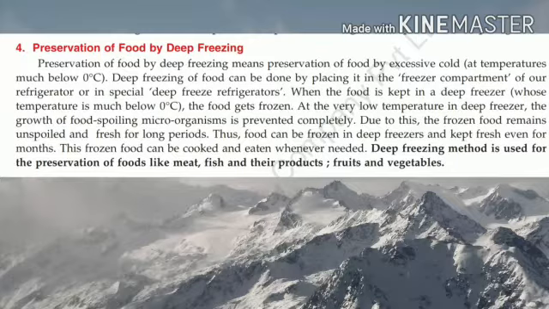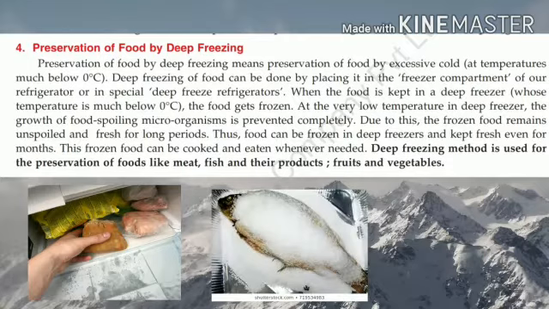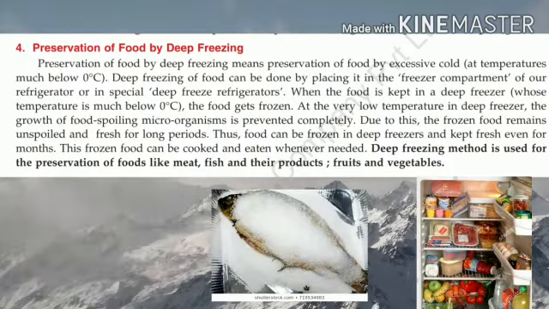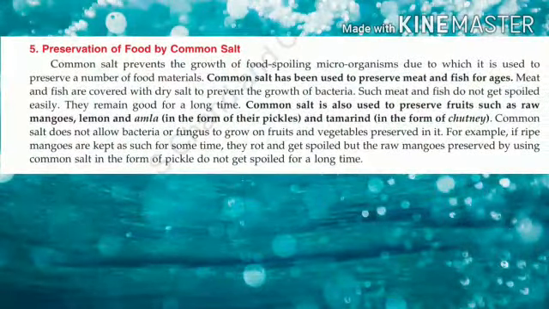So, deep freezing method is used for the preservation of foods like meat, fish and their products, fruits and vegetables. Okay. Next is preservation of food by common salt. This is a very common method which we find in our homes, isn't it, children? By using the common salt, what are preserved? Raw mangoes, lemon, isn't it?